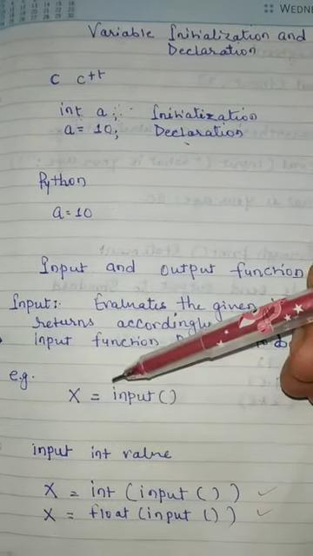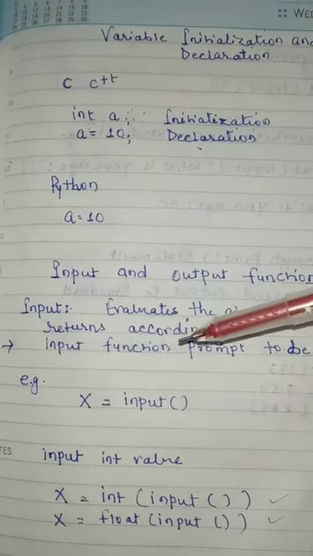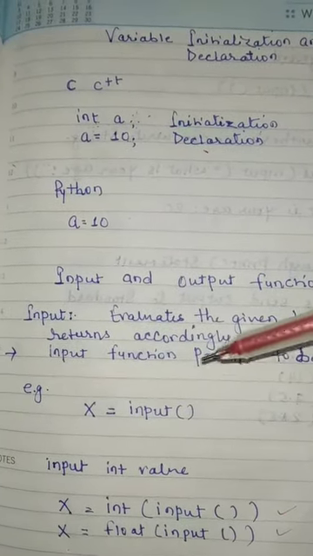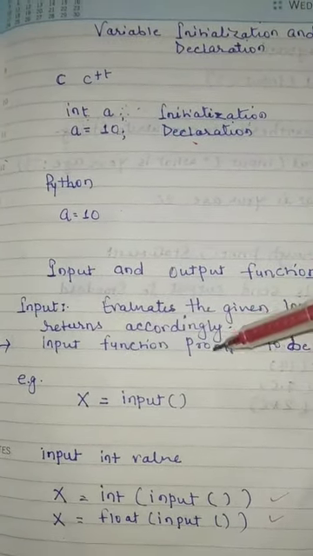If you put values like ABC or 12 or 12.5, these values are considered string values, because by default the input function considers a string value. But if you want to put an integer or float value, you have to write int in front of input, or float in front of input if you are going to put a float value.